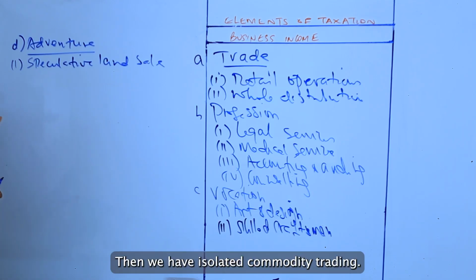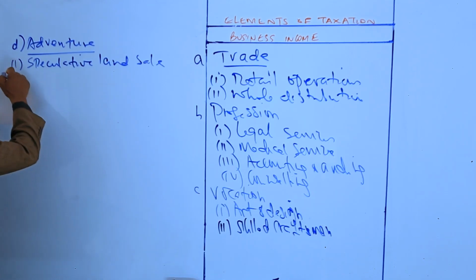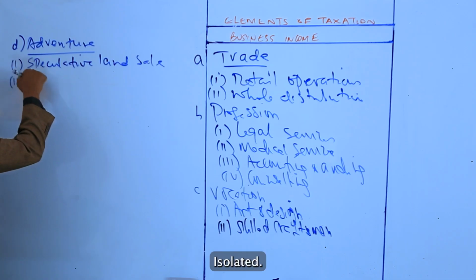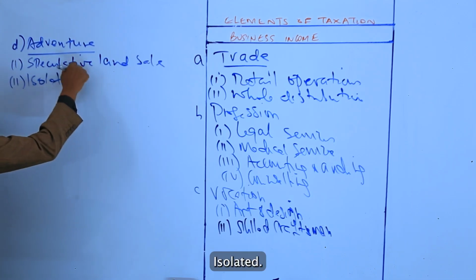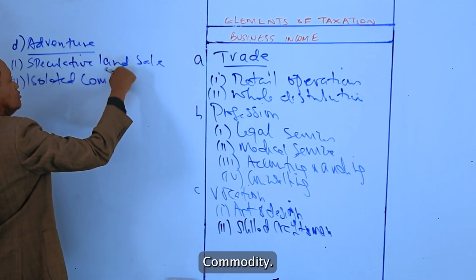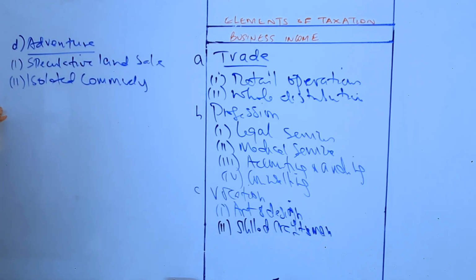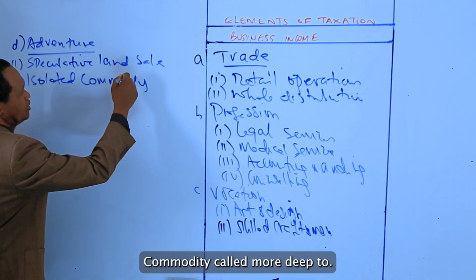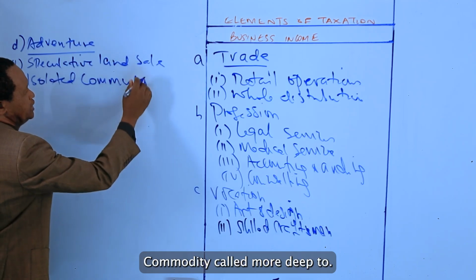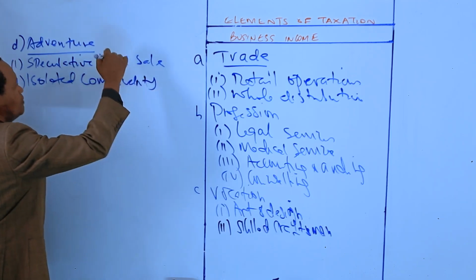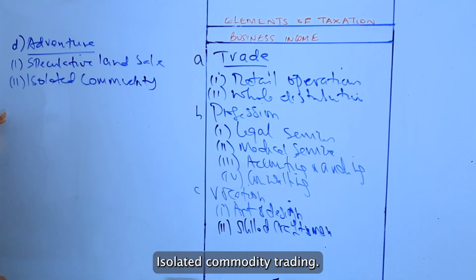Then we have isolated commodity trading.